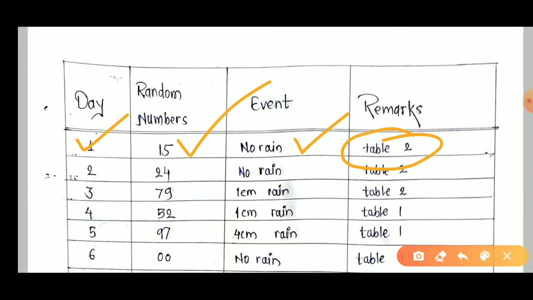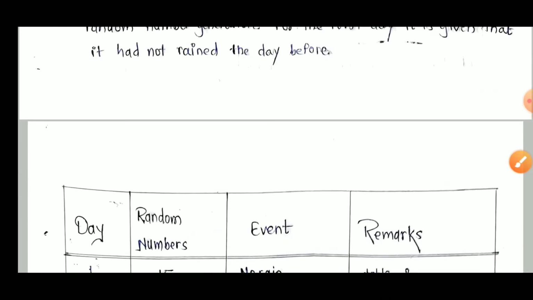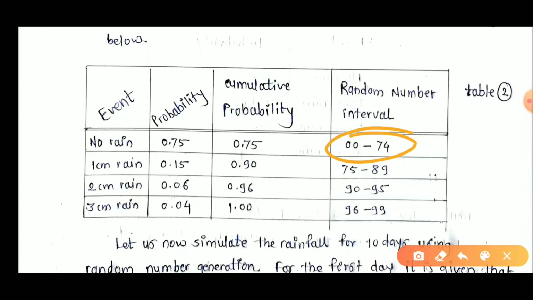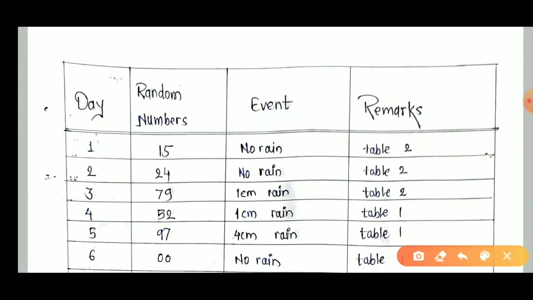Now day number 2. Day number 2 has the characteristic that the previous day, day number 1, had no rainfall, which means obviously I refer to table number 2, and my random number is 24. Now 24 comes in the range 0 to 74, and this range has the event no rain. Therefore my second day is also no rain. Now the third day: I refer to table number 2 because my second day was no rain.